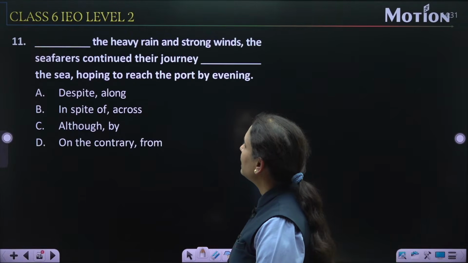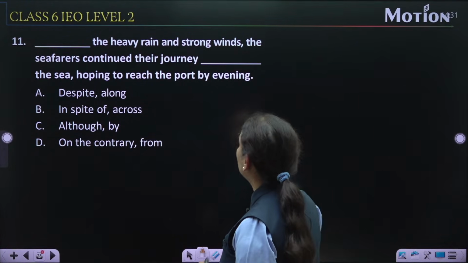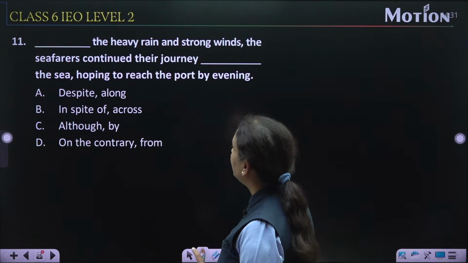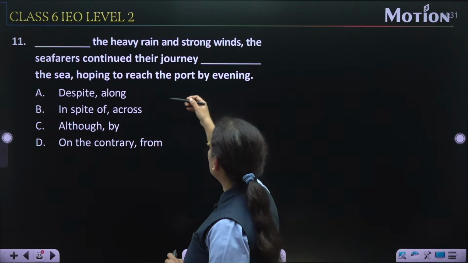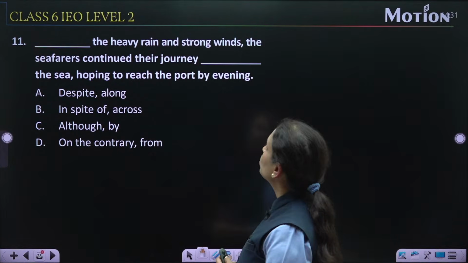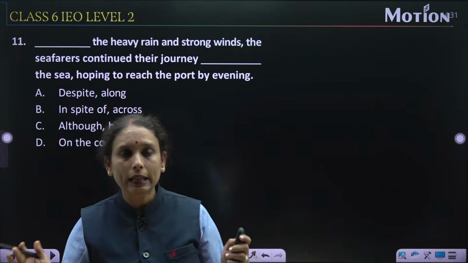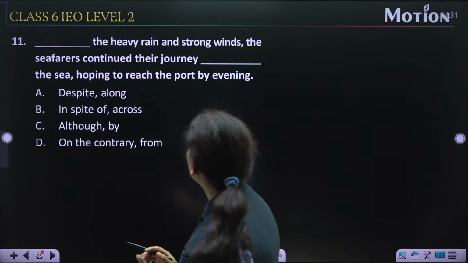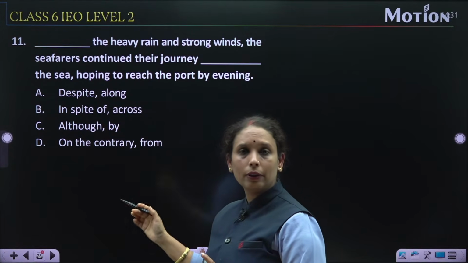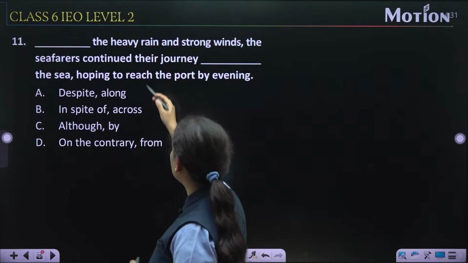Now question number 11. Dash the heavy rain and strong winds. The seafarers continued their journey, dash the sea, hoping to reach the port by evening. Right. Okay. So now, dash the heavy rain, भारी बारिश होने के बावजूद. So the dash the heavy rain and strong winds, बहुत तेज हवा और भारी बारिश होने के बावजूद, the seafarers continued their journey.